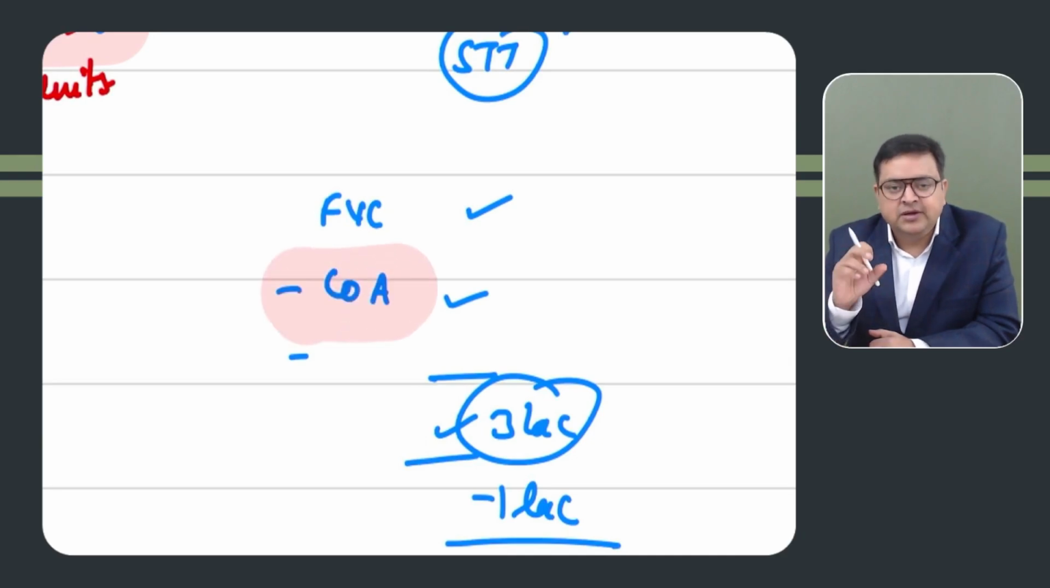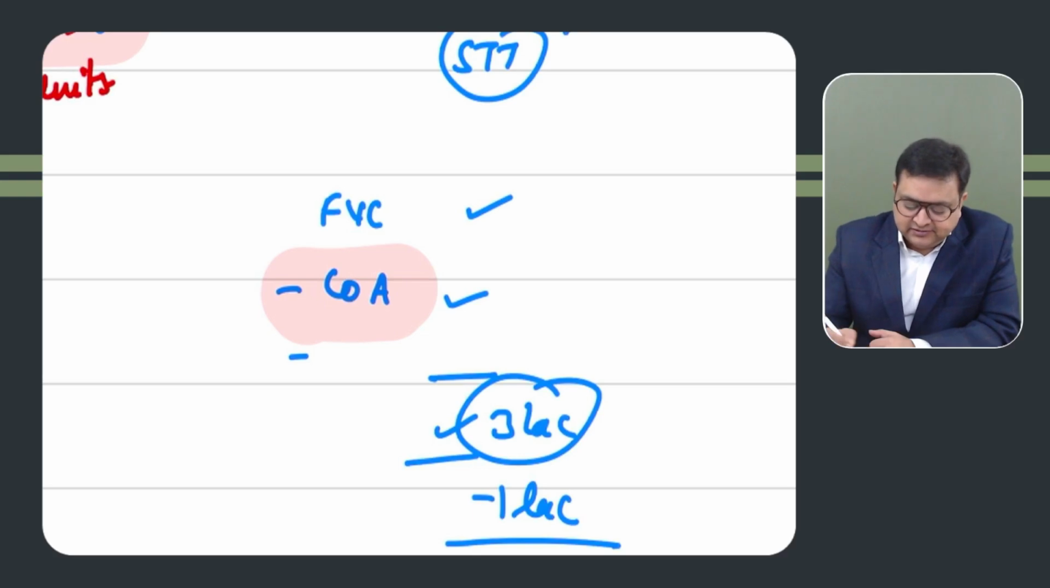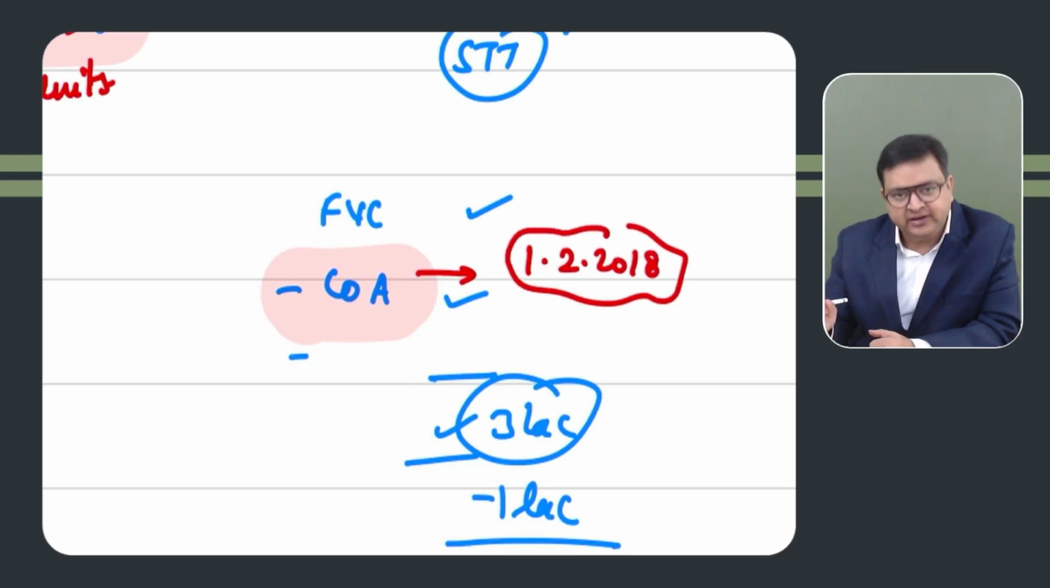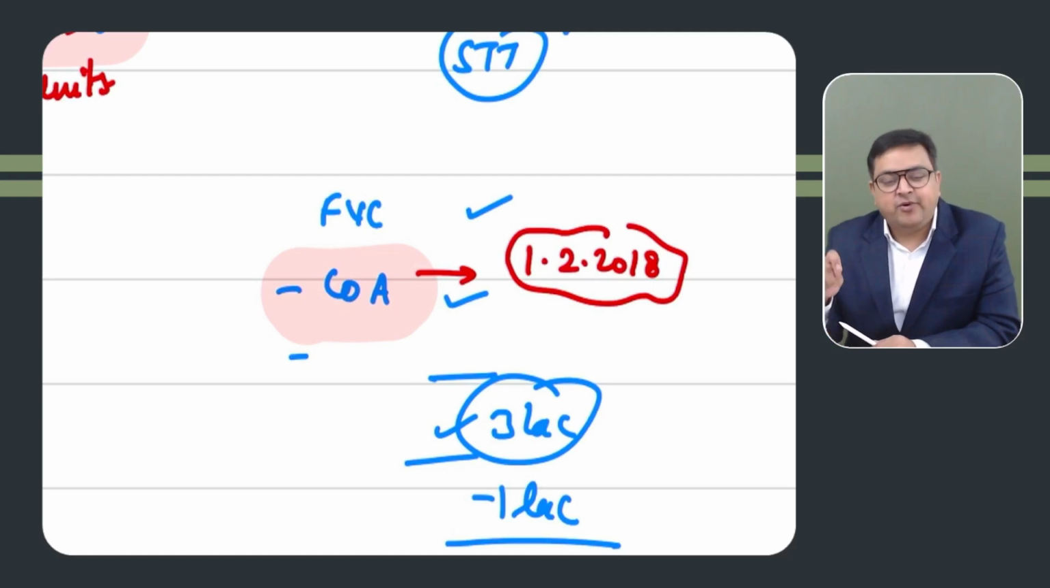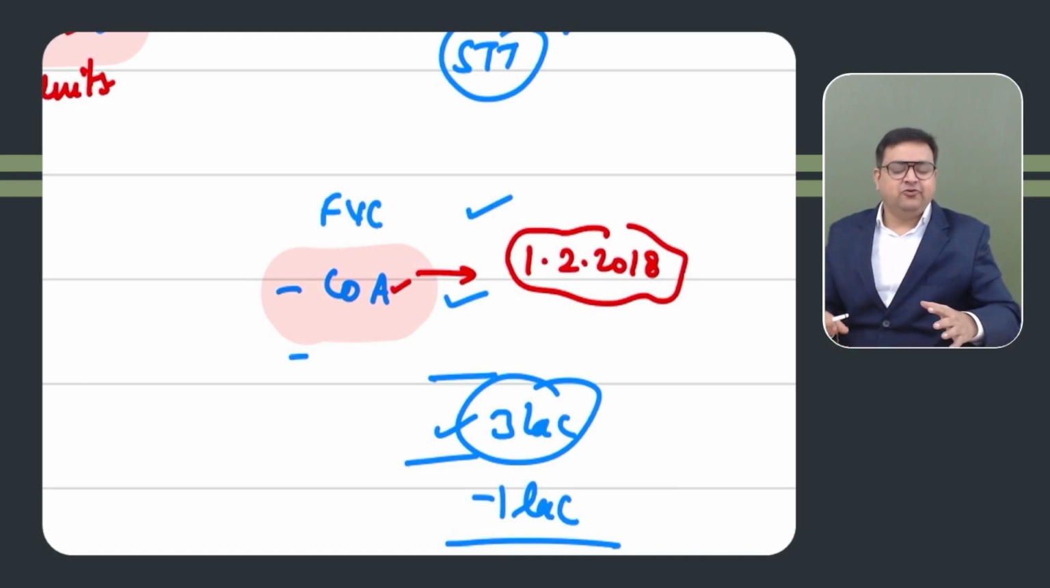See, if it is long term, what is the cost of acquisition? If these shares were acquired on or after 1st February 2018, this is important because in 2018, section 112A was introduced by Mr. Arun Jaitley. So if the shares were acquired on or after 1st February 2018, then everything is normal. You can take the actual cost.